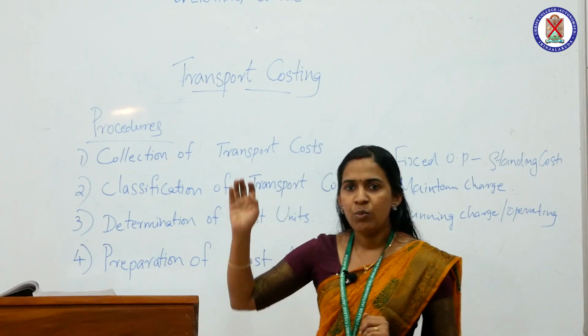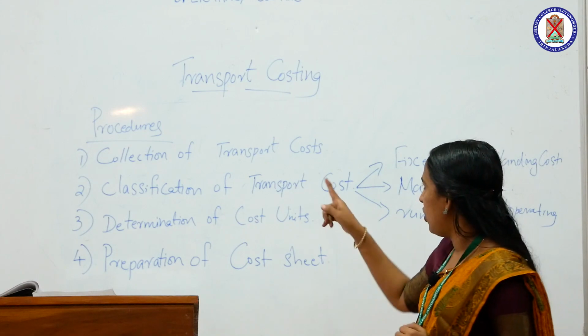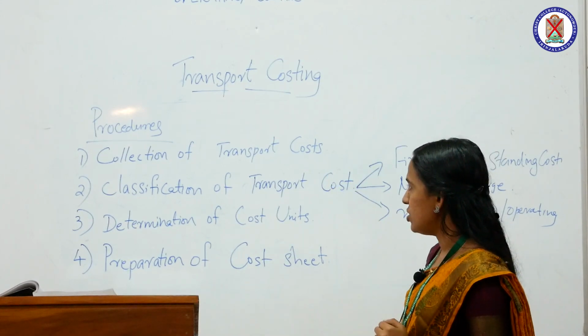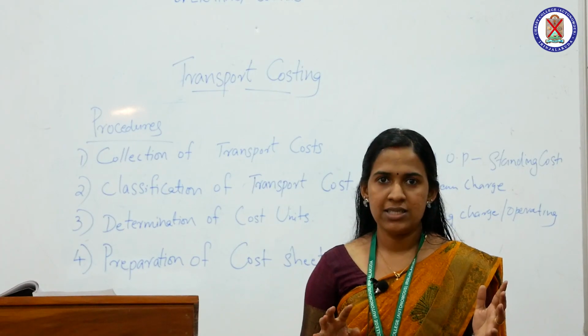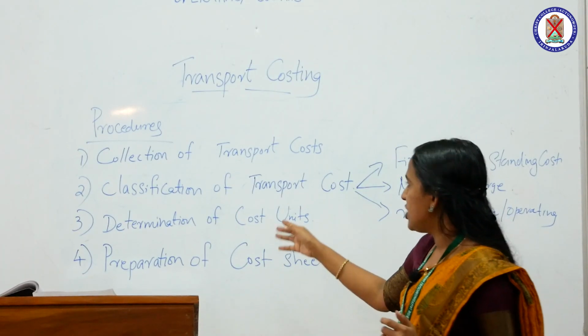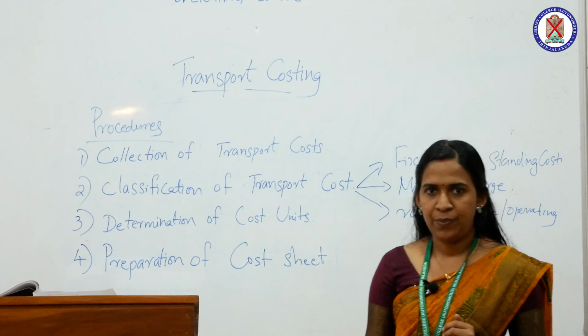So, these are the main procedures of transport costing: collection of total operating cost or transport cost, classification of cost into 3 or 2 categories, determination of cost unit, and last one is preparation of cost sheet.